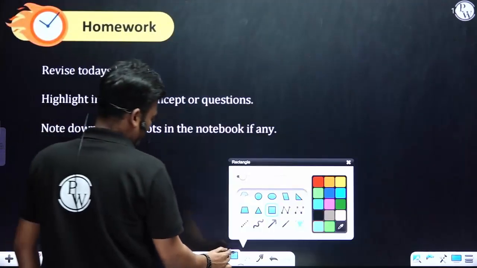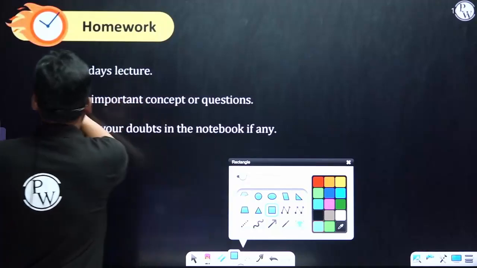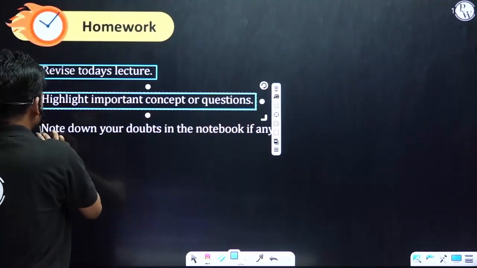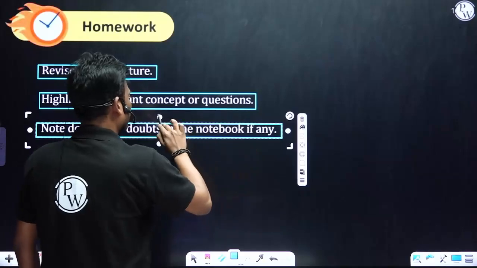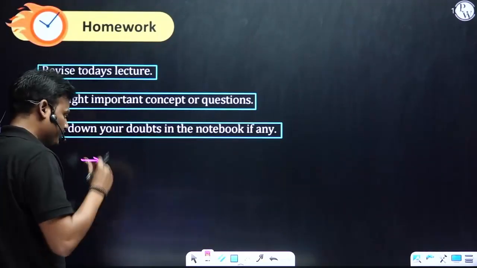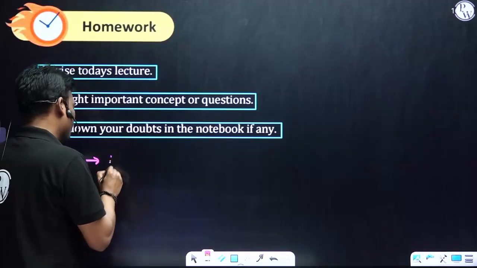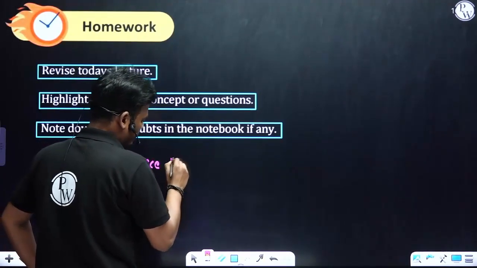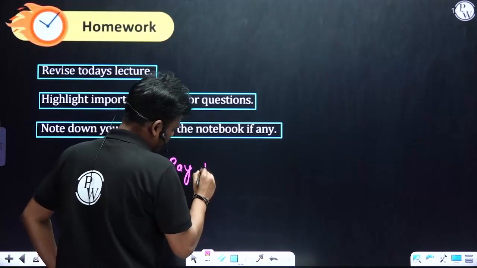Yes. And the important points that you need to note down. Revise today's lecture. Highlight important concepts and questions, and note down your doubts in the notebook, if any. So when we have a live session, that time you can ask. Here, special instruction: practice ray diagrams.